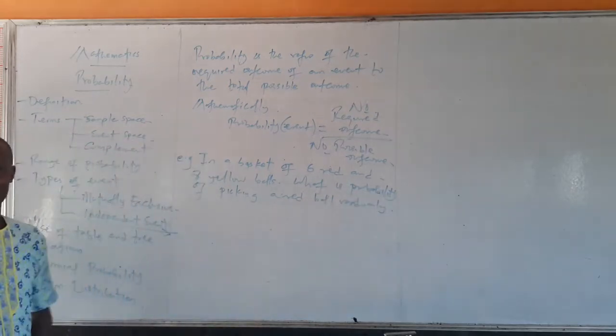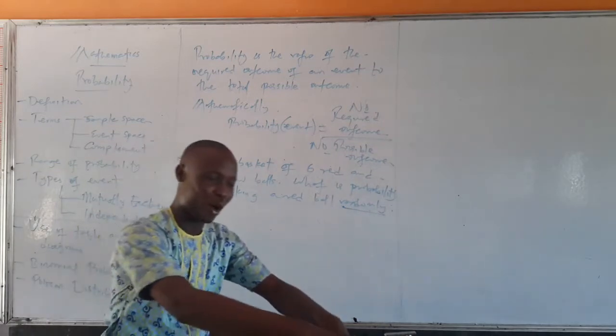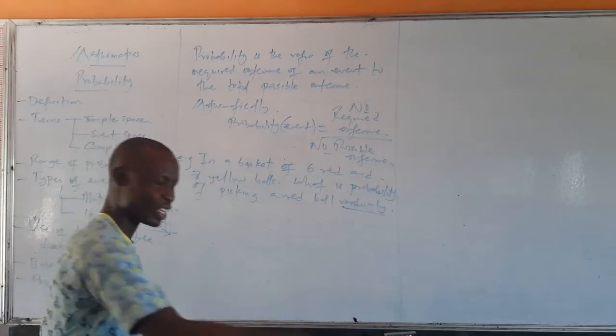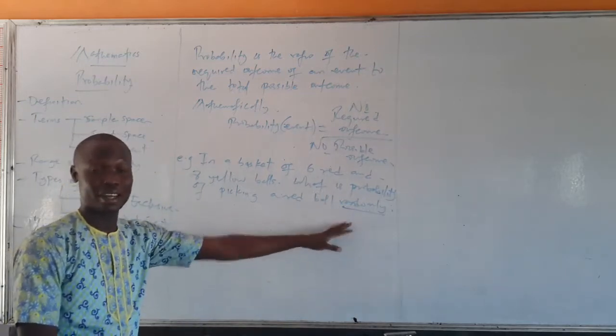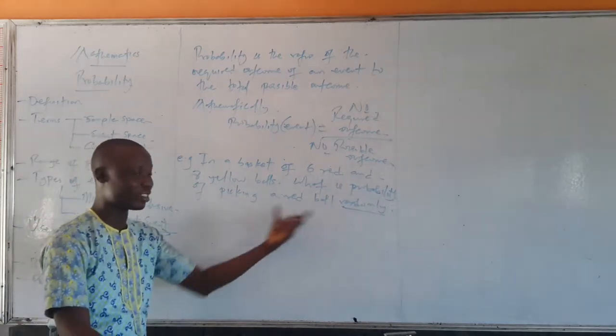Randomly simply means by closing your eyes. You have red and yellow balls in a basket, and you close your eyes to pick a particular ball. That is, you did not intend to pick a red ball. So what will be the probability of you picking a red ball?